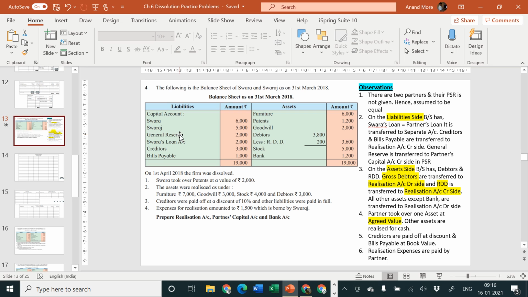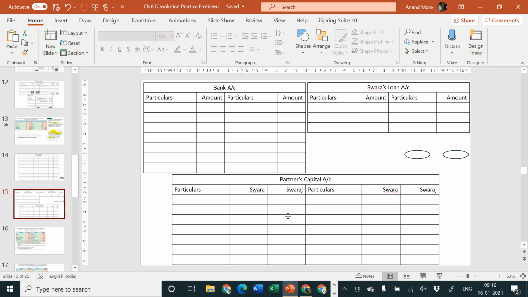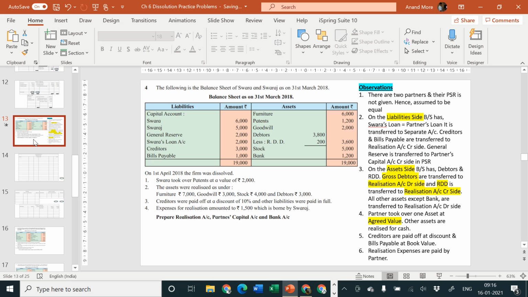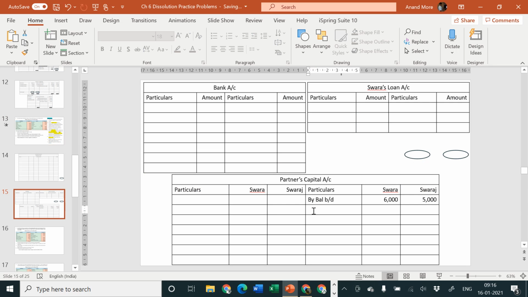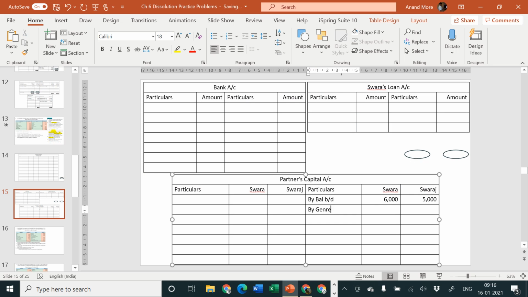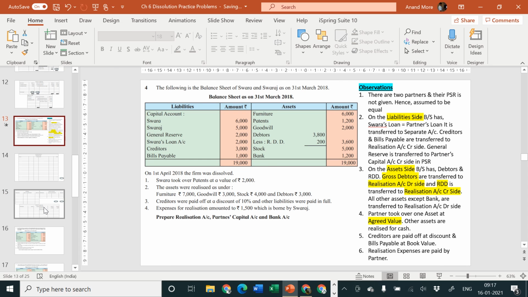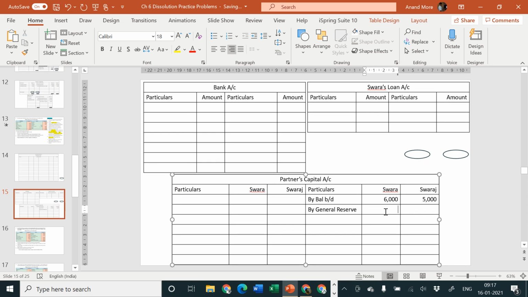By balance brought down 6000 and 5000. Then we have general reserve 2000 rupees. So it will be considered here by general reserve. General reserve represents past undistributed profits, so it should be transferred to partners capital, and the amount is rupees how much? 2000. Partners capital, it should be transferred in their PSR, which is 1000.